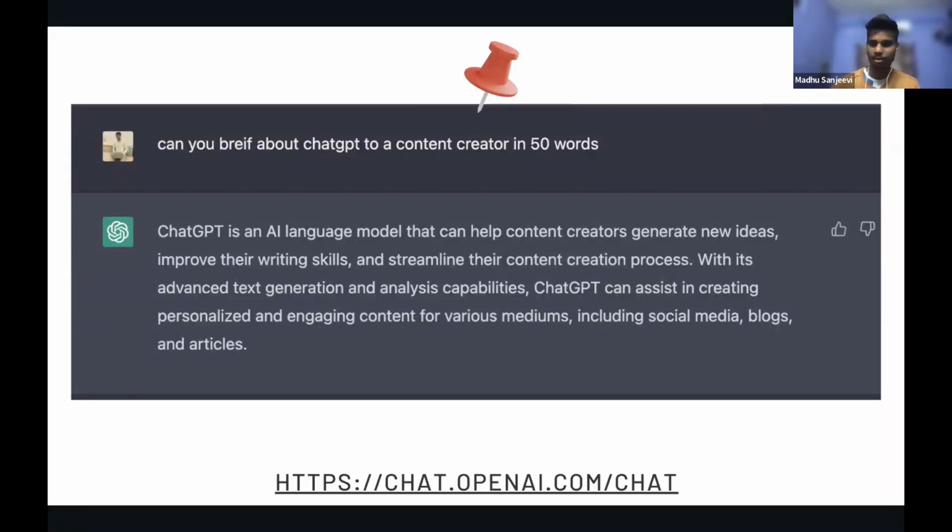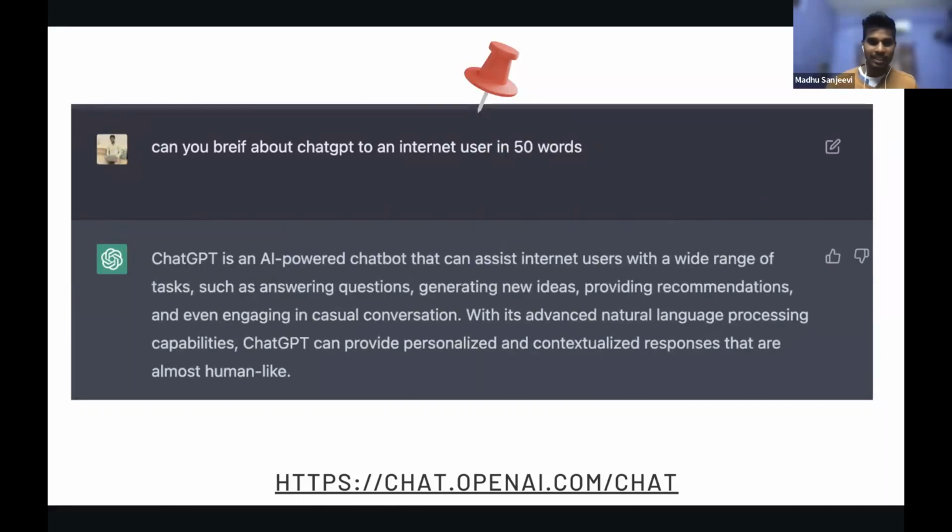If you're a content creator or you want to post something, you obviously can use ChatGPT to get content that is very catchy, probably good, better than what humans can come up with, in my view. So yes, it includes blogs, social media, articles, you name it, whatever is available on the internet, you can do it. If you're an internet user, typically, whenever you want to know something, the first place we go to is the internet, right? Mostly Google at this time.